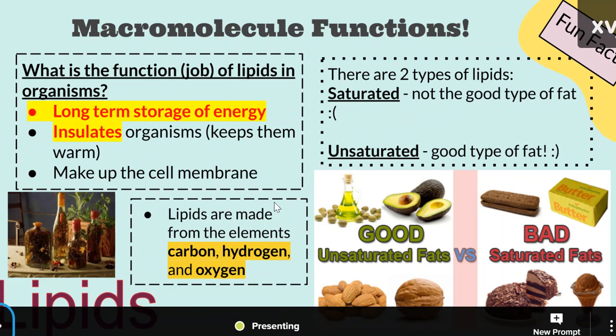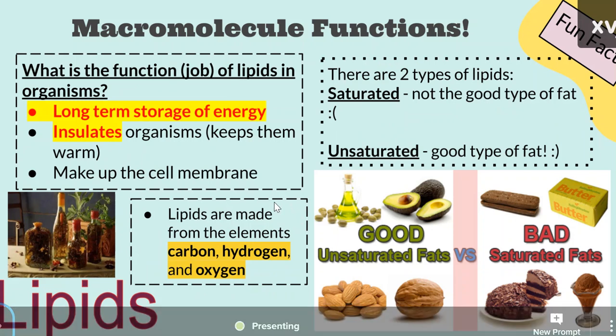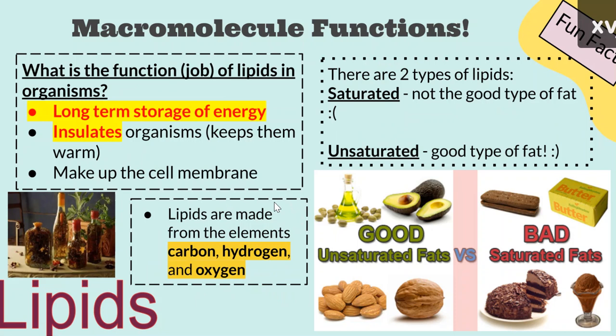Lipids for long-term energy. If you're trying to make sure that you don't get hungry, you want to eat things with lipids in them. Now, there are good lipids and there are bad lipids. The good lipids are unsaturated fats. These are the kinds of fats you get from eating avocados, nuts, seeds, olive oil. There are saturated fats, which are the bad lipids. These are the kinds of fats you might get from eating cake or ice cream or butter.